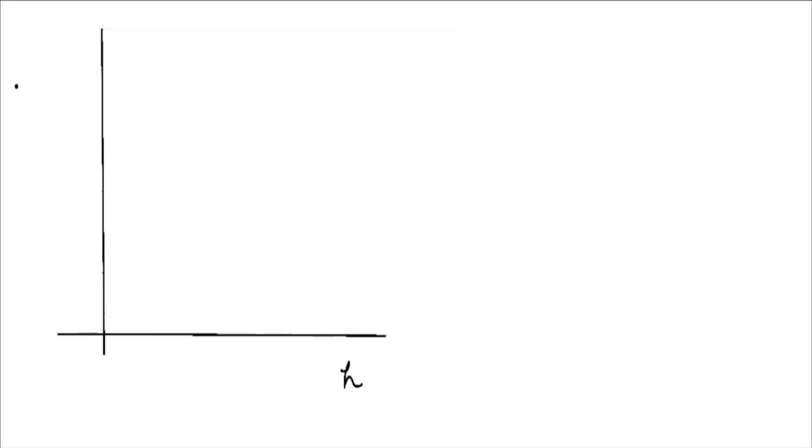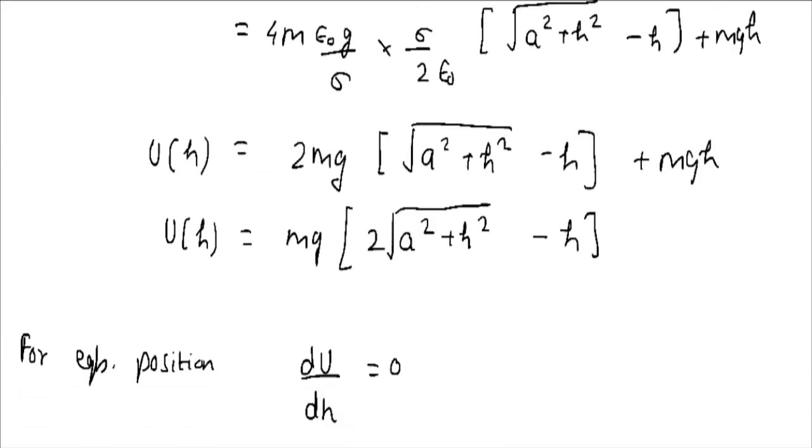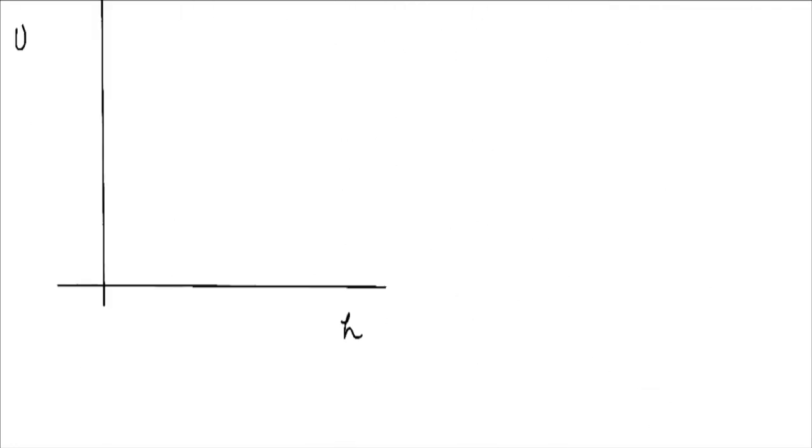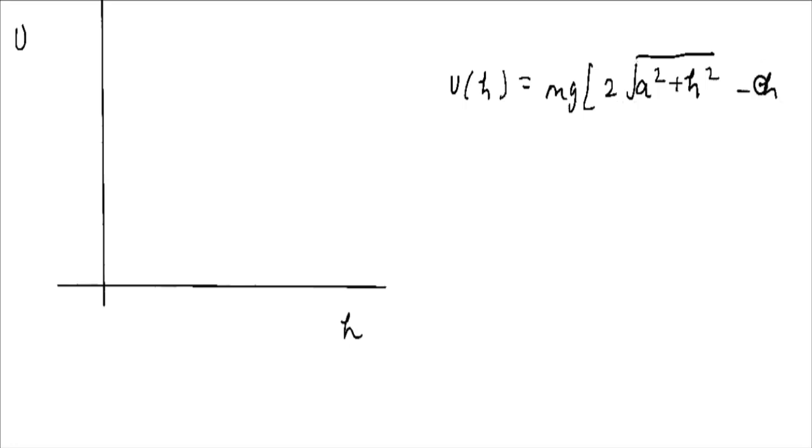How to plot it? Basically, if we are choosing our axes, let's say this is our h axis and this is our u axis, u as a function of h. So what is the value of u? We can write the function here as u equals mg times, bracket, 2 times the square root of a square plus h square, then minus h. It was something like this.